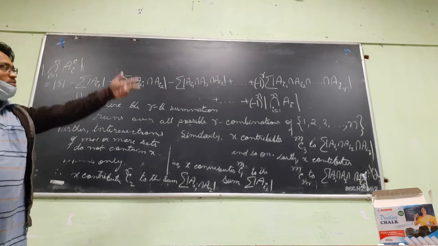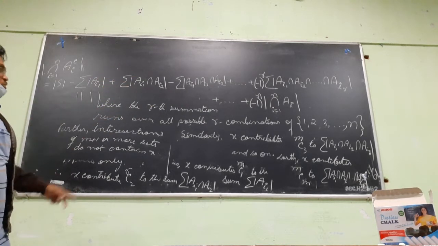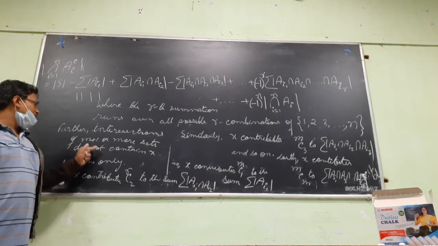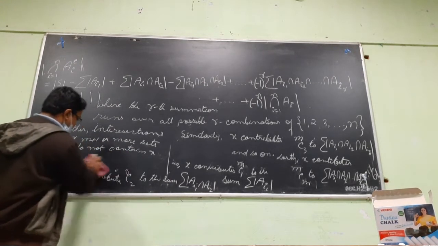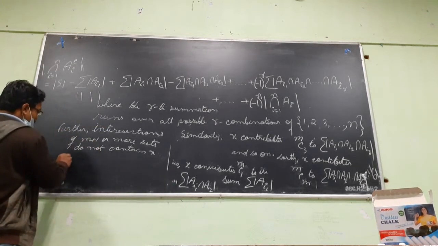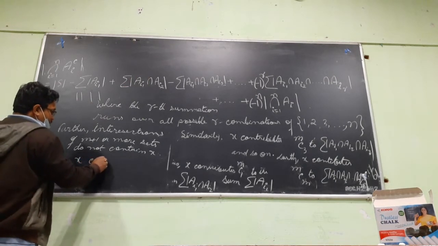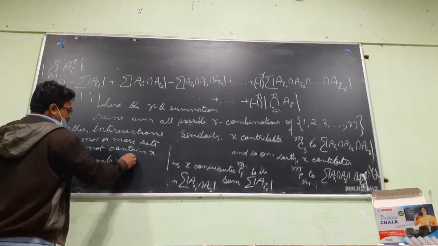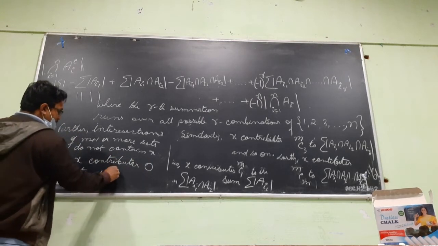If you take m plus 1 sets, x is not there in one of the extra sets. So intersections of m plus 1 or more sets do not contain x. So x contributes 0 to all the other remaining terms.